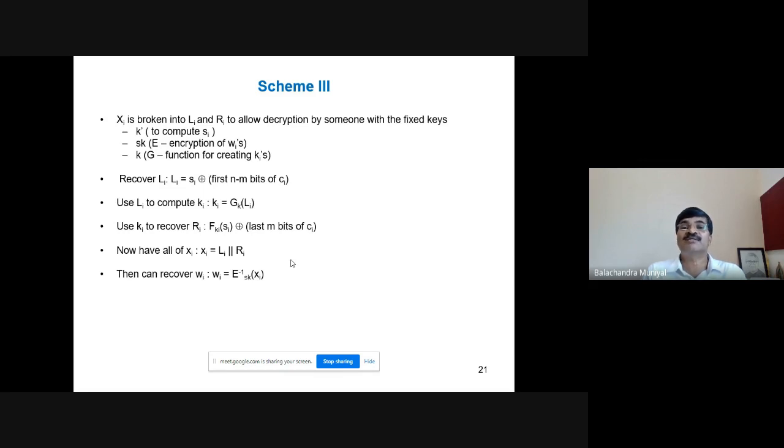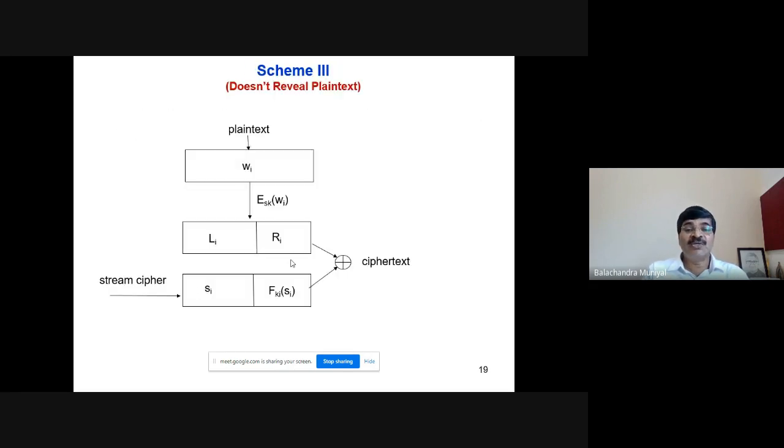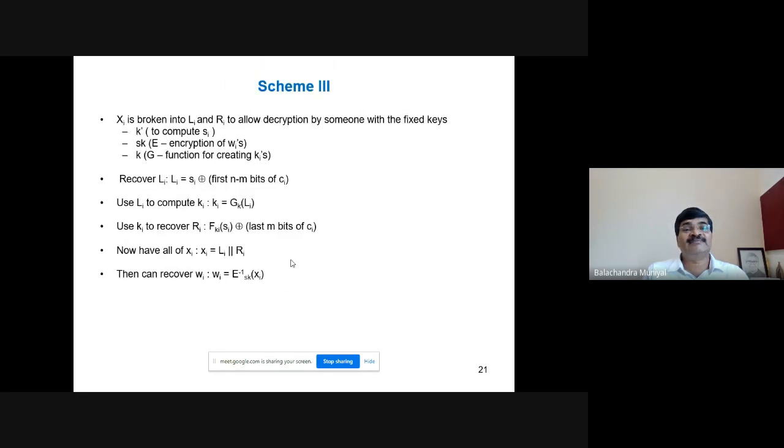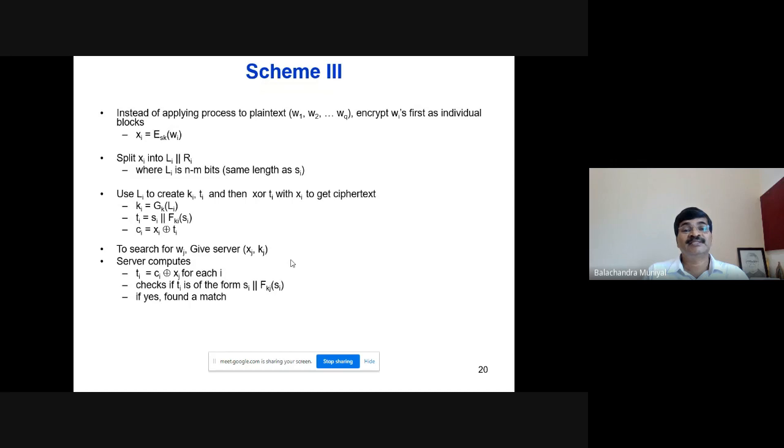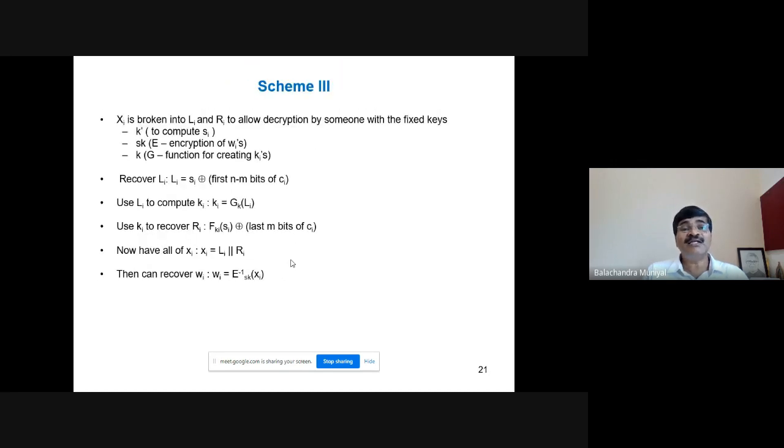Here someone is the user, an authenticated user, or a data owner maybe. To compute SI, a client uses the same key, say K dash, either K or K dash, for all the words. All SIs are produced using a fixed key K dash.